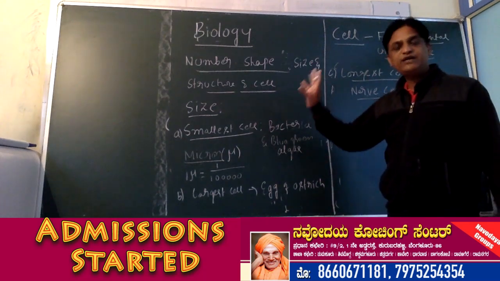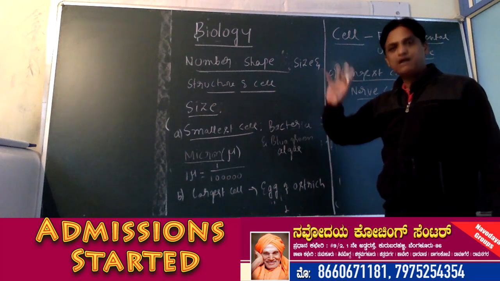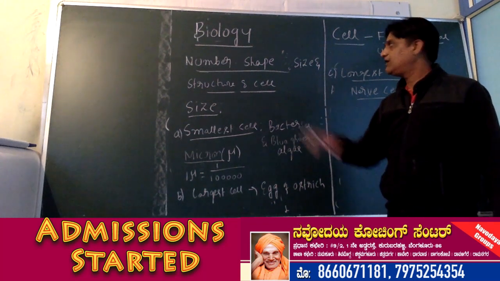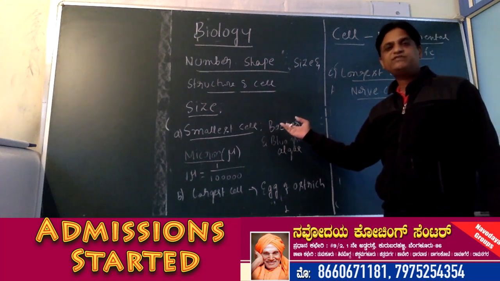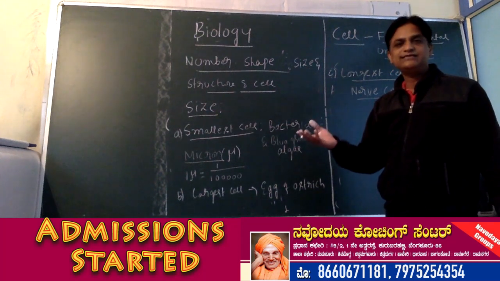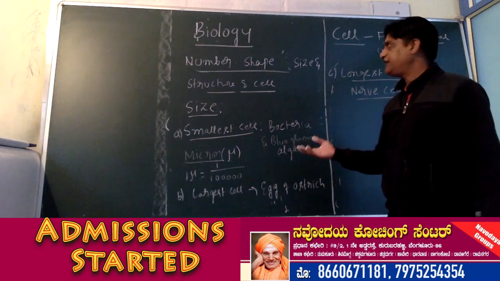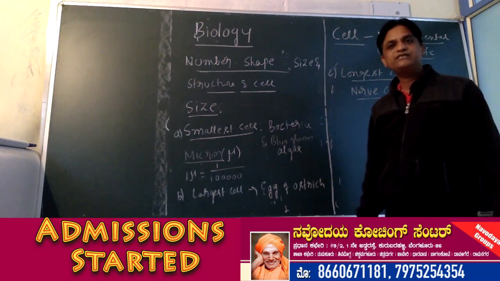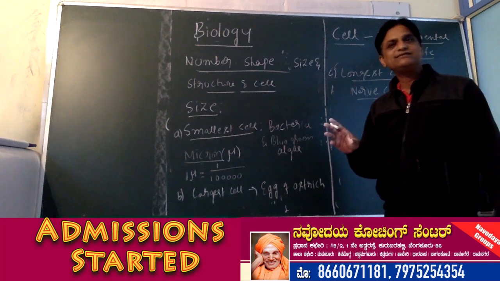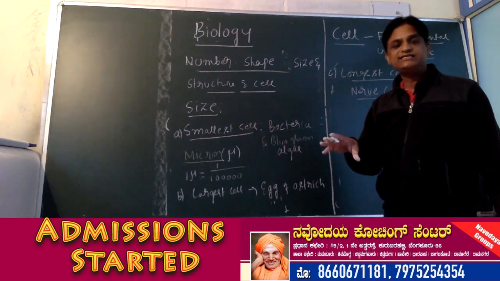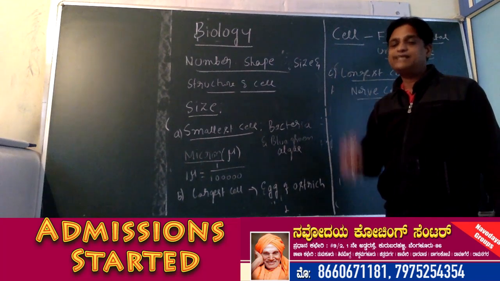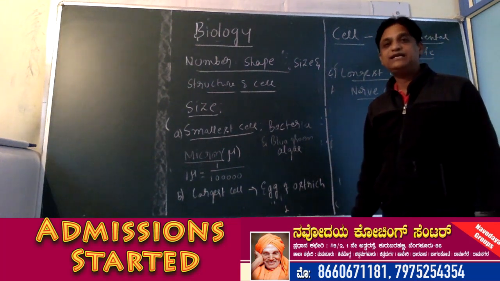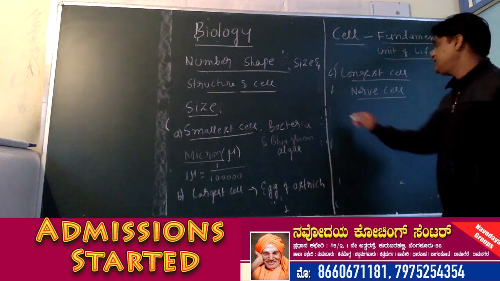So with respect to number, organisms are classified into two types, unicellular and multicellular. With respect to shape of the cell, you have to remember the cells which are having different shapes and why they have different shapes. And then with respect to size, smallest cell, largest cell, and then longest cell. So these are some important points you should know related to cell. Then coming to the structure of the cell.